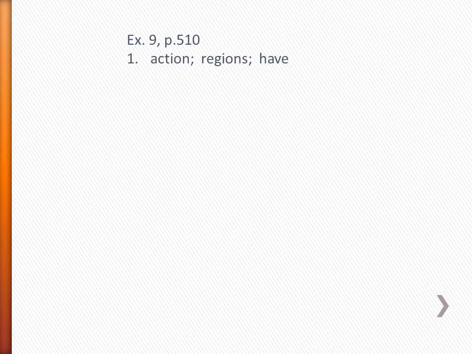Okay, number 2. One pine forested area in New Jersey is supposedly haunted by the Jersey Devil. Now, this is tricky because this sounds like action, right? Somebody's haunting. However, what's really happening is something is being described as being haunted. This is called a participial. Haunted is an adjective. It's a describing word, but it sure looks like a verb. Well, it is. It's a verb form being used as an adjective. Okay, now, so it is description.